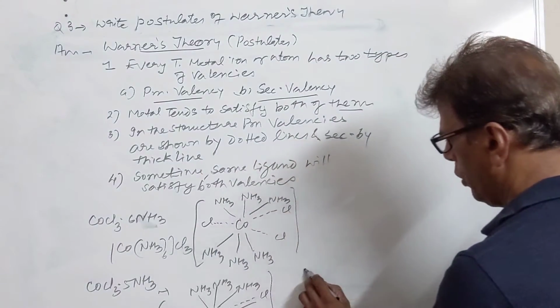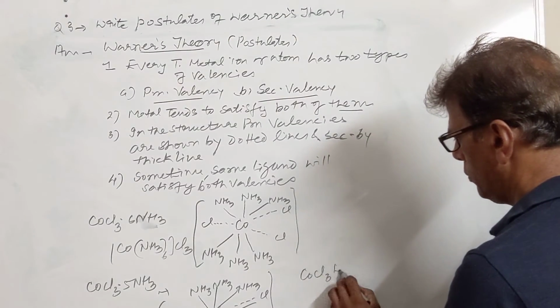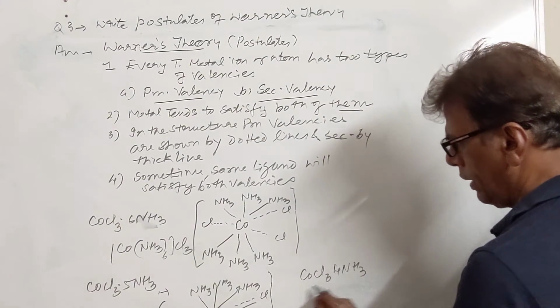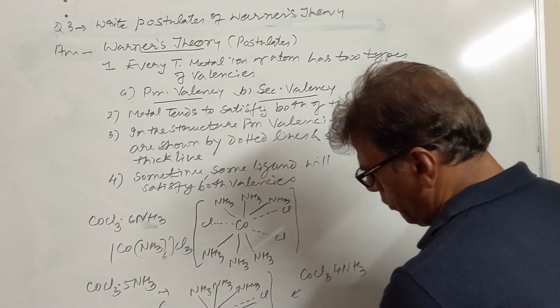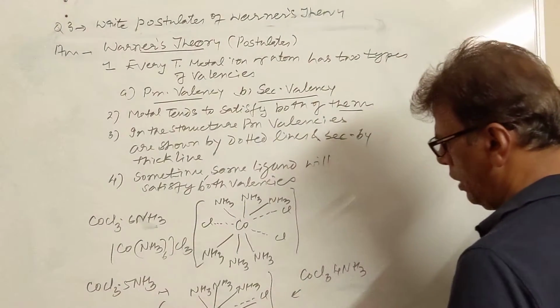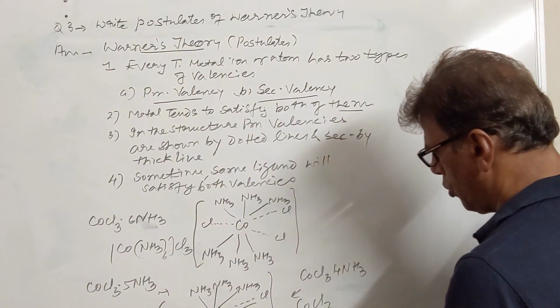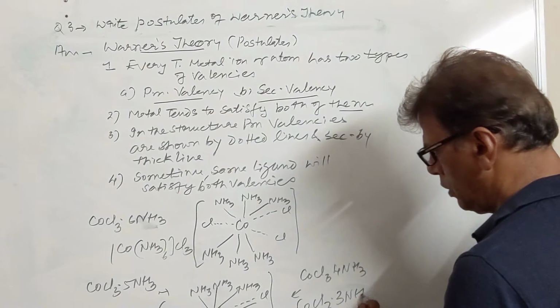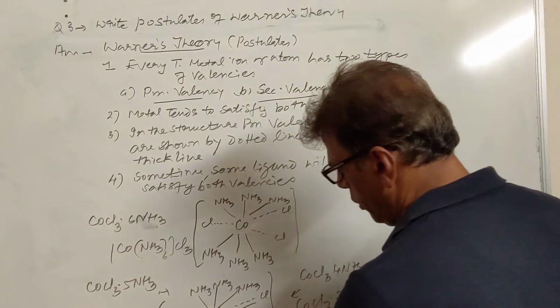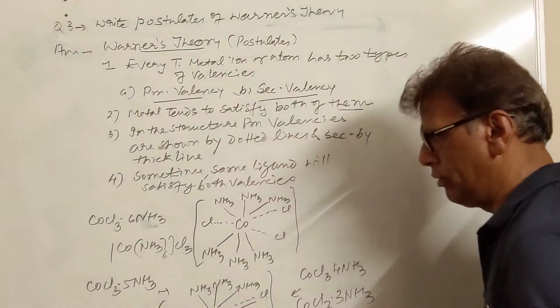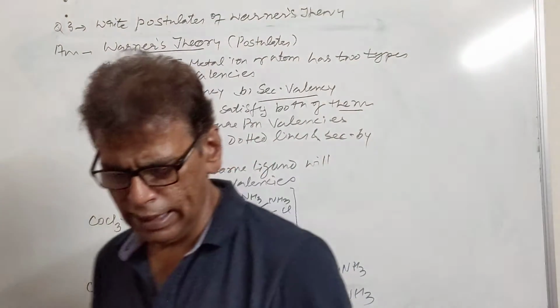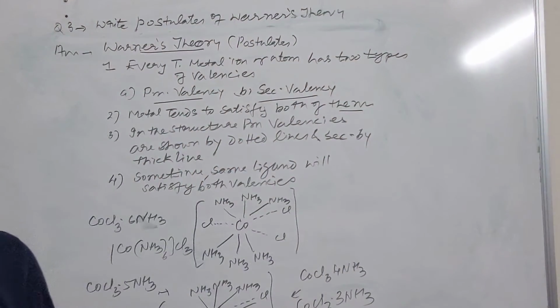Similarly, if you reduce one more ammonia, then 2 chlorine will be doing the same job. If you reduce one more ammonia, then all the 3 chlorine will be doing double job here. So this is regarding Werner theory of complexes.